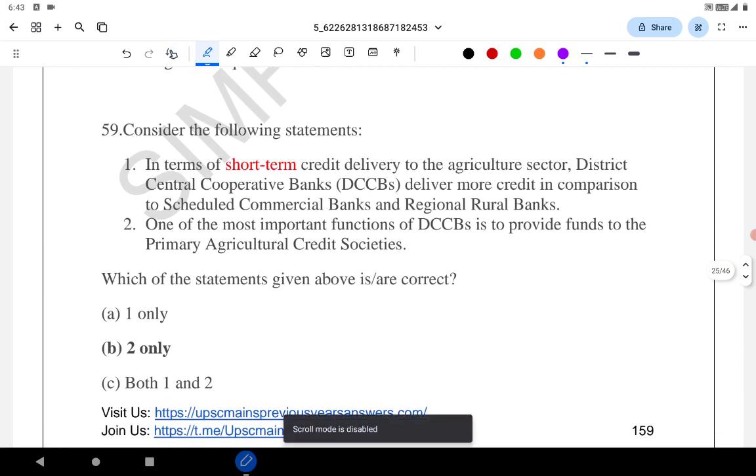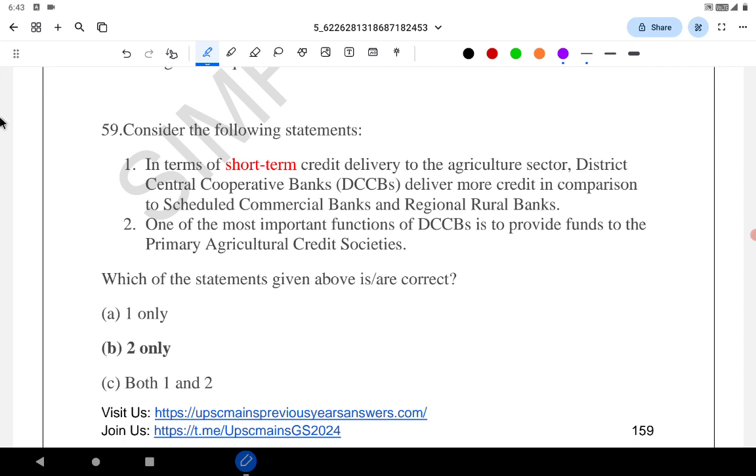In terms of short-term credit delivery to the agricultural sector, district central cooperative banks deliver more credit in comparison to scheduled commercial banks and regional rural banks. See, there is a fact here.